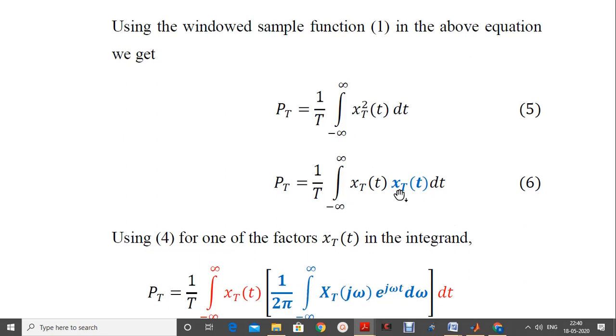This constitutes the equivalent of x_T(t), the inverse Fourier transform, and the integration of the remaining term is done with respect to time, that is dt.